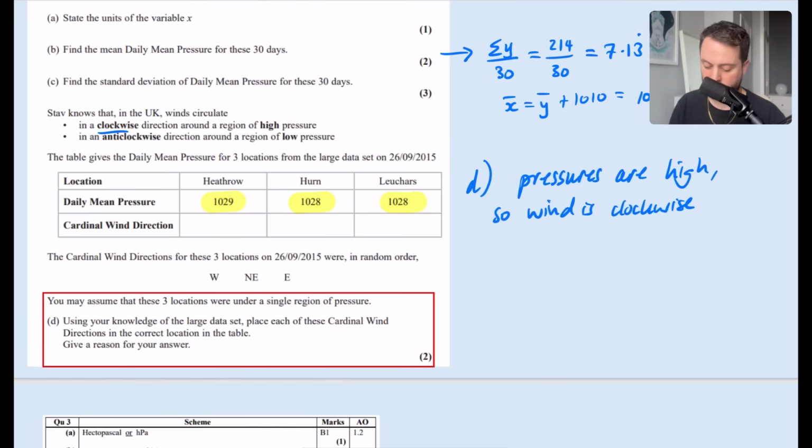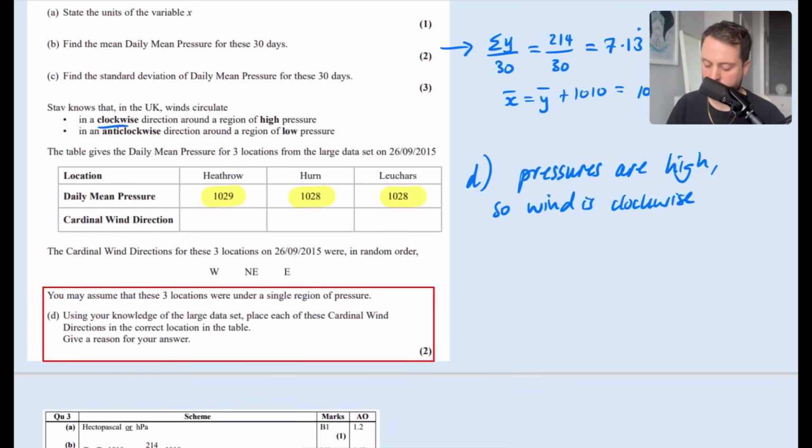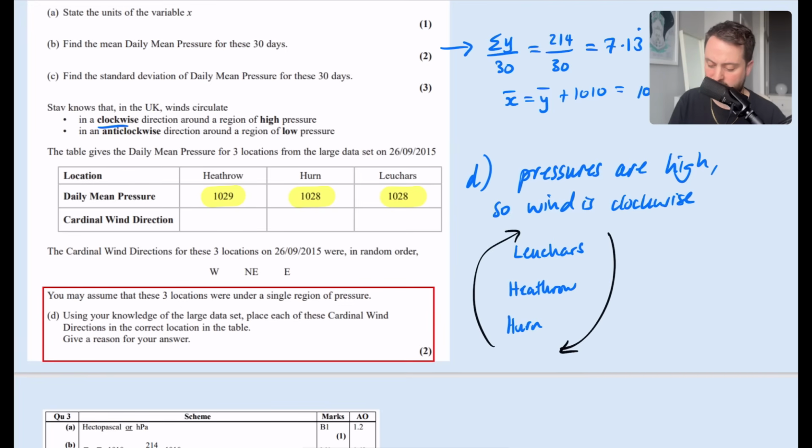The second thing is now thinking about whether we know which one is north and south. So from south to north, they go in alphabetical order, but remember Heathrow and Herne are swapped. So from the south, it will go Herne. I'm going to just do this as a little diagram. So we have Herne, then we have Heathrow, and then we have Leuchars. Now we want the wind to be going in a clockwise direction like this. That means the wind in Leuchars is blowing like that. In Herne, it's blowing like that. And in Heathrow, we'll just work out afterwards.